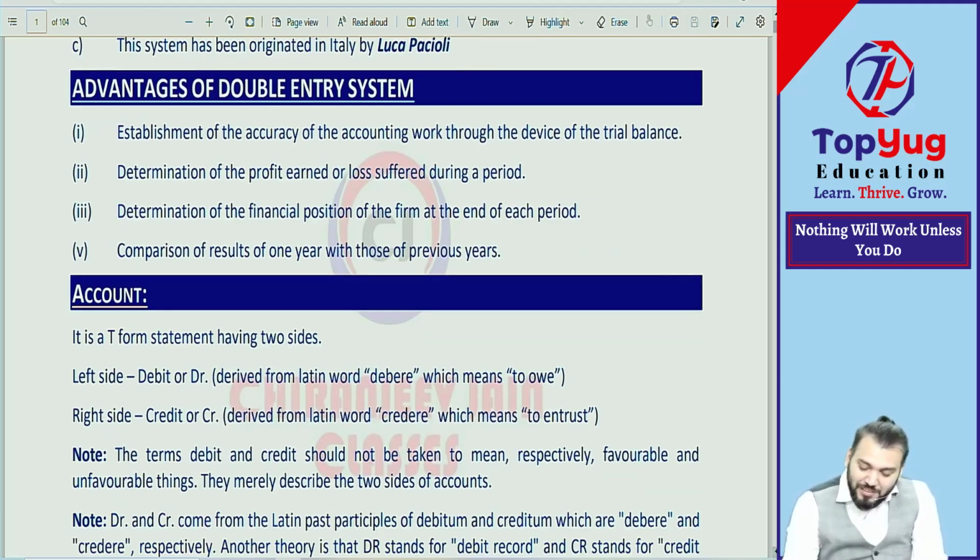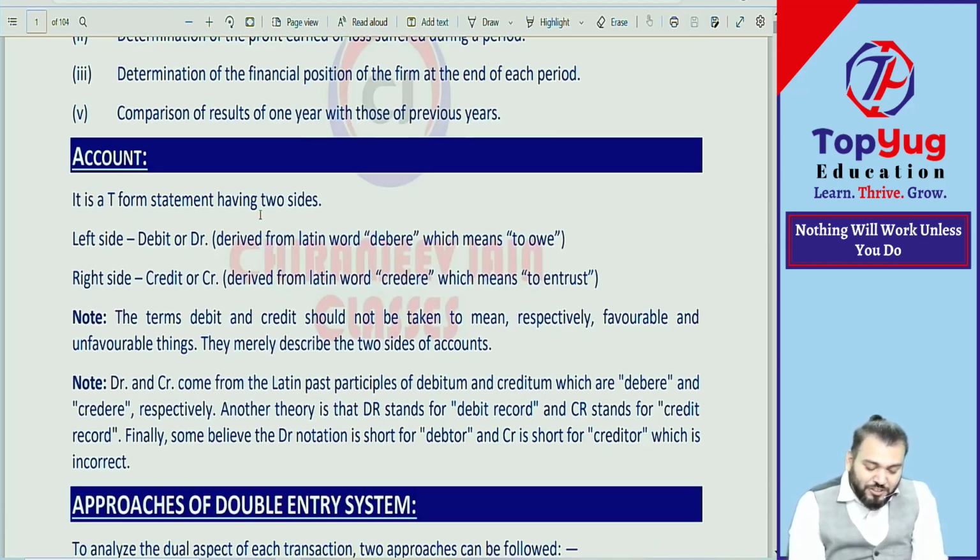Then advantage of double entry system. Okay, sir, will do. Then account already I have done. It is a T form statement having two sides. I have said somewhere na. Left hand side debit, right hand side credit. Debit is derived from Latin word debere. Credit has been derived from Latin word credere, to trust. The term debit and credit should not be taken to mean respectively favorable or unfavorable thing. They merely describe two sides of account. It has no meaning in the accounting world; it represents only two sides of an account.